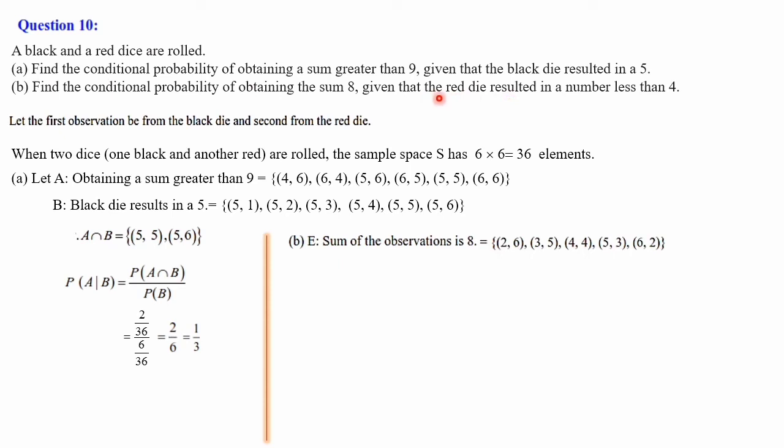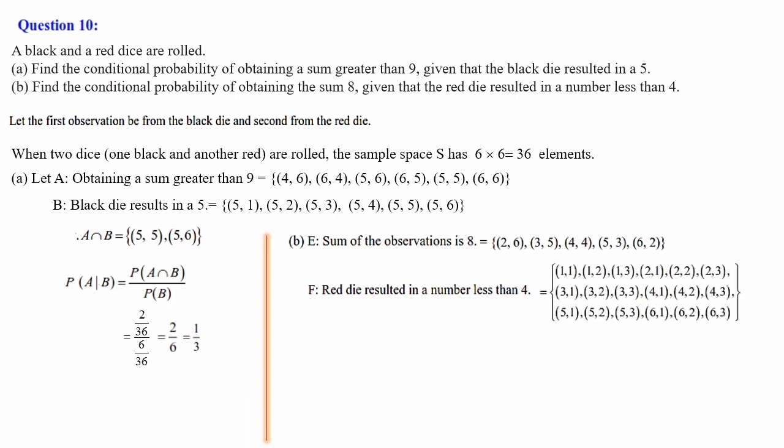Then the condition is given to you, red die resulted in a number less than 4. Red die in the sense the second one. The second number resulted in a number less than 4, means the second number should be 1, 2 or 3. That means F is red die resulted in a number less than 4, that we have assumed as F. The possible outcomes are, second numbers only we have to check. It should be 1, 2, 3. Less than 4 in the sense 1, 2, 3. So 1-1, 1-2, 1-3.